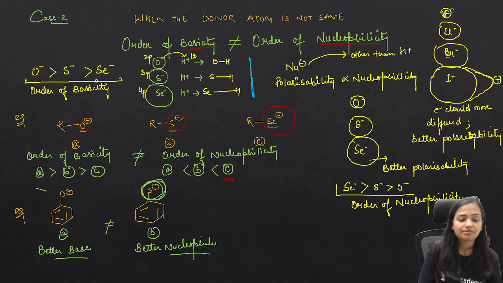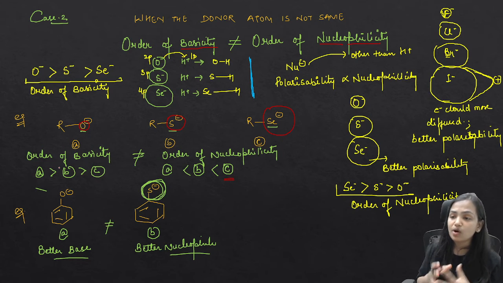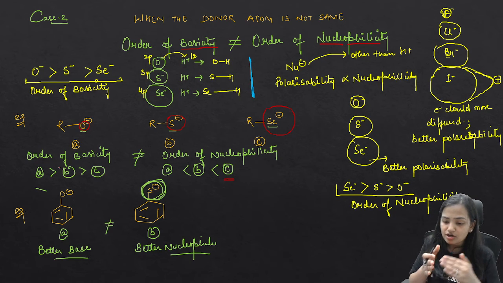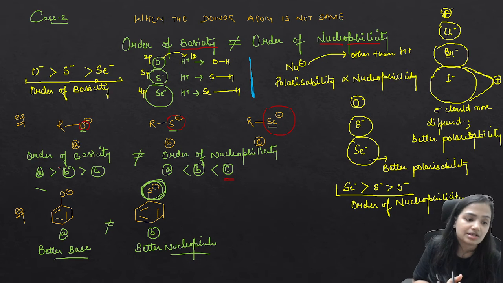And we know that the basicity order is going to be opposite. What is the reason? I told you, because if they have to form a bond with the H positive, it has to be thermodynamically stable. Got it? Bases are thermodynamically controlled, so if they form a strong bond with the hydrogen, then yes, it is going to be stable, otherwise not.